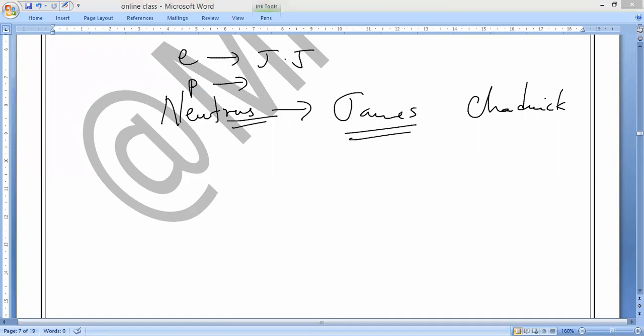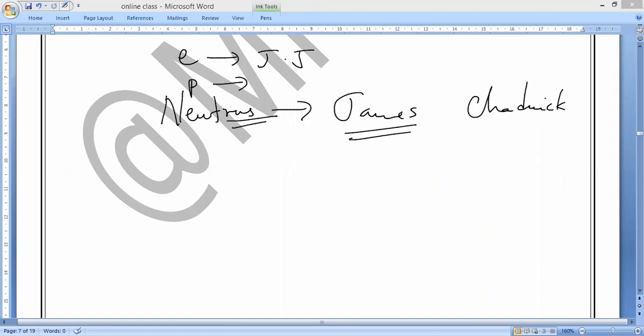Chadwick, Chadwick. Okay. So how James Chadwick discovered it, all this we'll see in the next class. So now you will write the last statement regarding these protons and neutrons. That is, atoms are indestructible or indivisible, we study. But with the help of these cathode rays and anode rays experiment, we can say it is not indivisible.